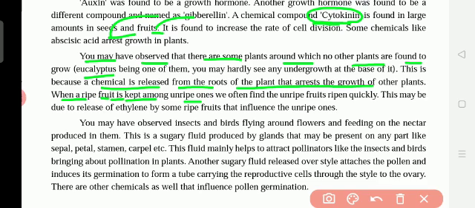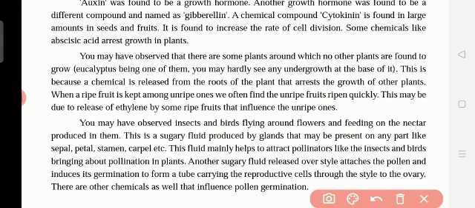How will the kacha one become the pakka one? Because of the ethylene chemical. When we keep the kacha fruit with the pakka fruit, this pakka fruit will release ethylene. Because of this ethylene, the kacha fruit also becomes ripe. Unripe means what? Unripe means kacha wala, na. So when we keep the ripe fruit with the kacha one, the kacha one also becomes a pakka fruit because the ripe fruit releases ethylene. Unripe means kacha wala, ripe means pakka fruit.